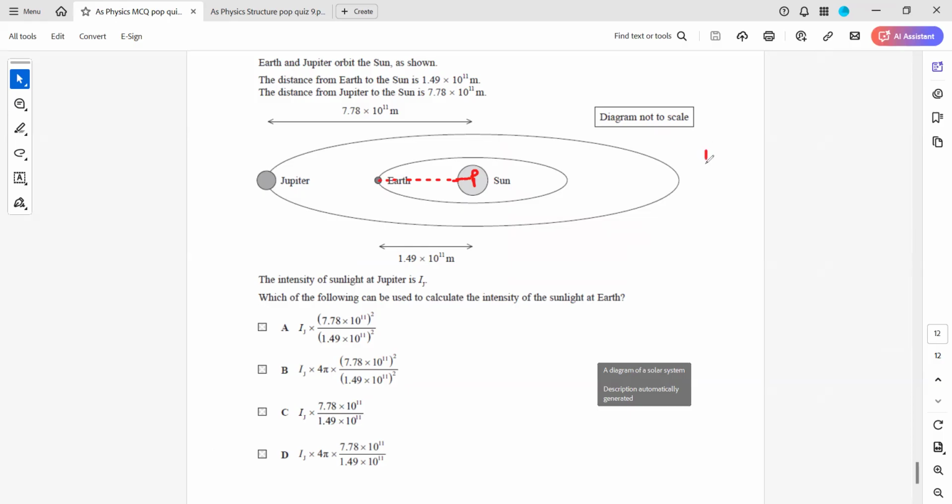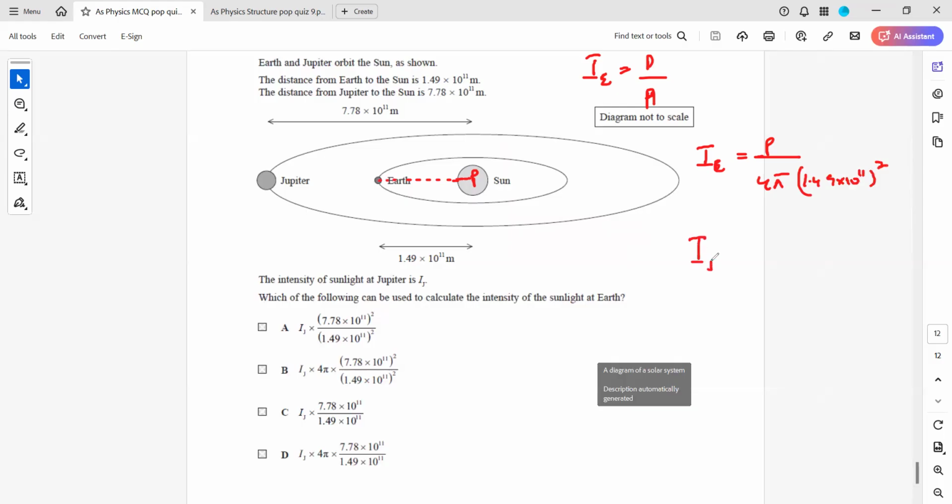So the intensity on the Earth will be equal to power on a unit area, because intensity is always calculated as power per unit area. What area will we take? We'll always take a sphere. So it will be power divided by 4 pi and this distance, 1.49 times 10 to the power 11, squared.